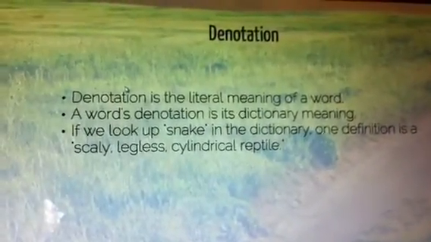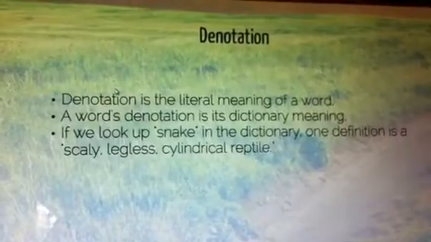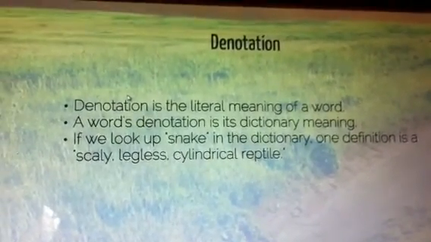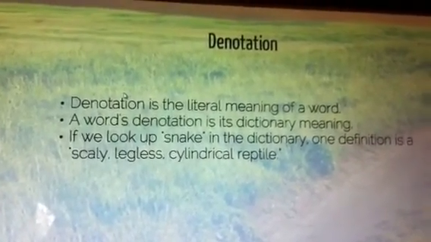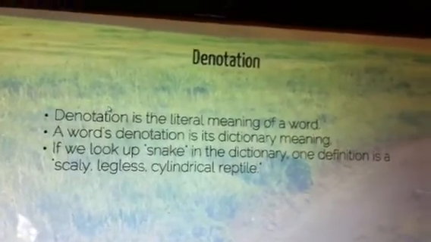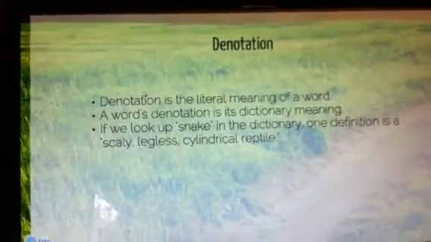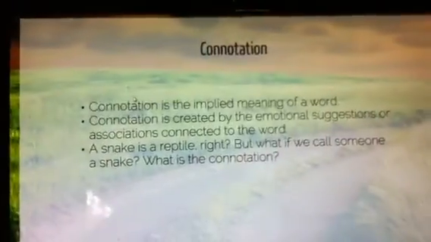Denotation is the literal meaning of a word. A word's denotation is what we would find if we looked it up in the dictionary. For example, if we look up snake in the dictionary, one definition is a scaly, legless, cylindrical reptile.